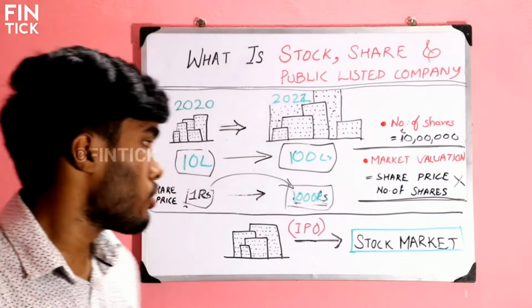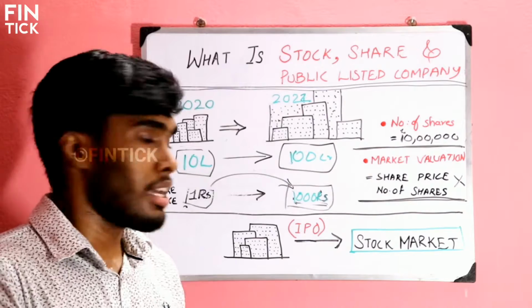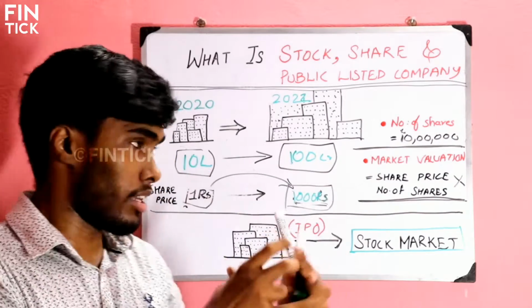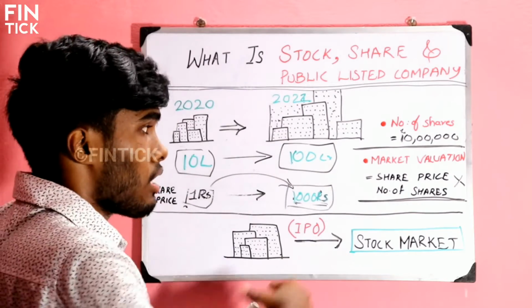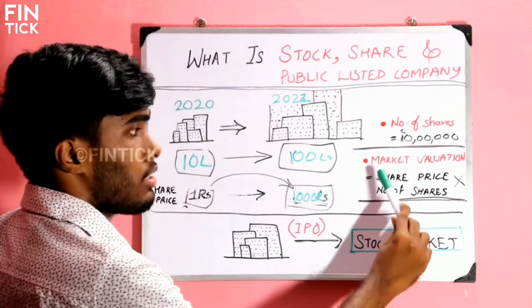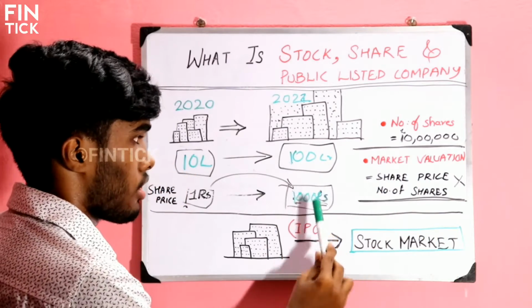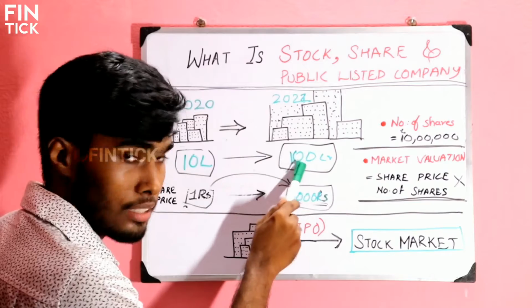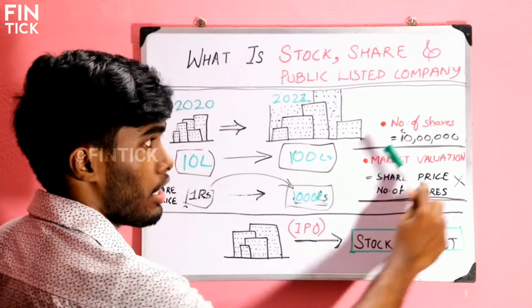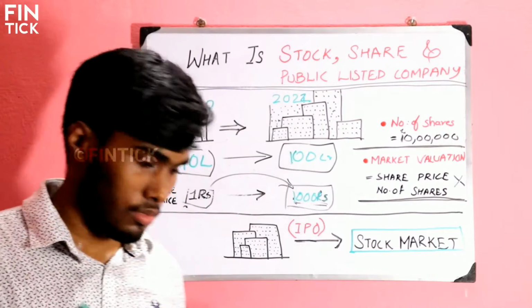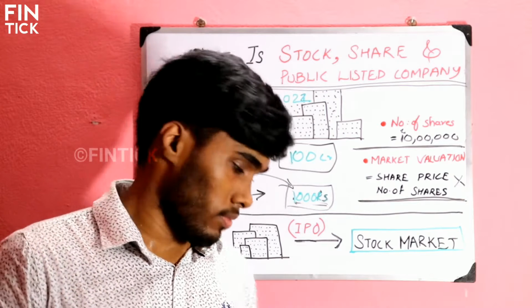Right? So this is how the share price and the valuation of a company are related. In simple terms, market valuation means share price into number of shares. That's all guys.